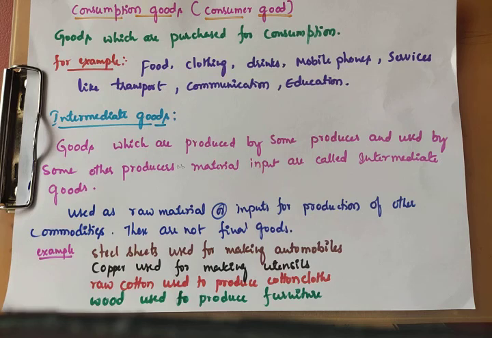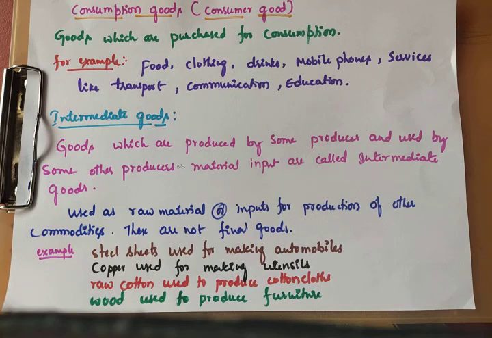Intermediate goods, in the name only, there is 'mediate'. It is helpful for the production of another commodity. This is also a commodity produced by some producer and used by another producer as a material input. Up to here, these are the types of goods.